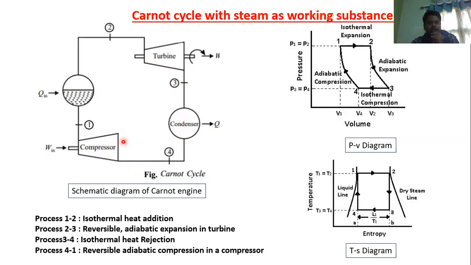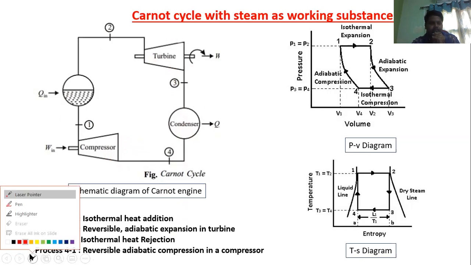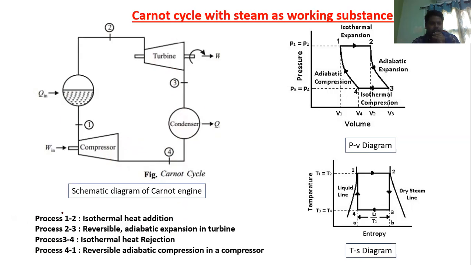Here the major processes are as follows. The first process, 1 to 2, is isothermal heat addition through the boiler. Here there is heat addition at constant temperature. When you supply heat, the water is converted into steam. The next process, 2 to 3, is reversible adiabatic expansion in the turbine.